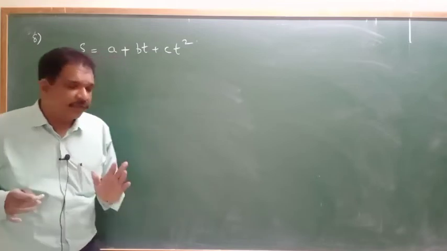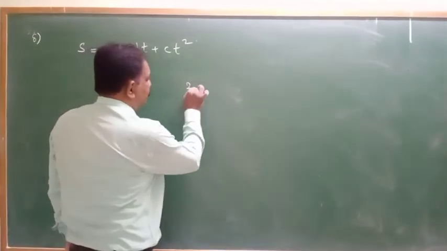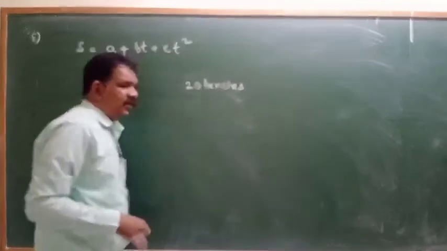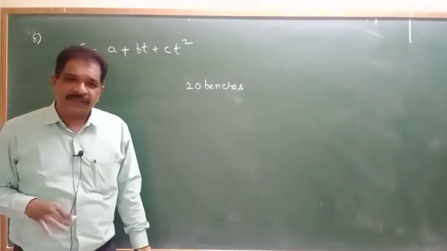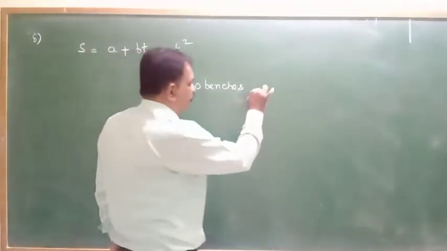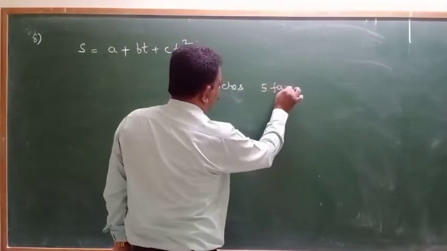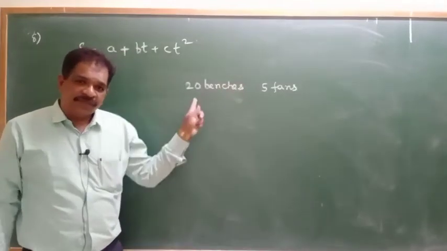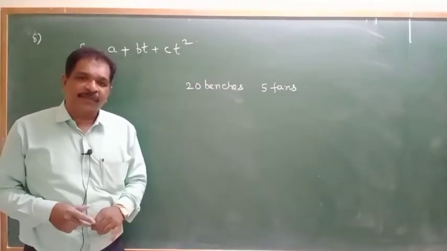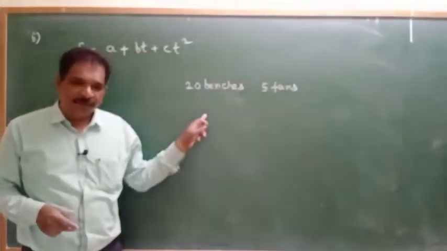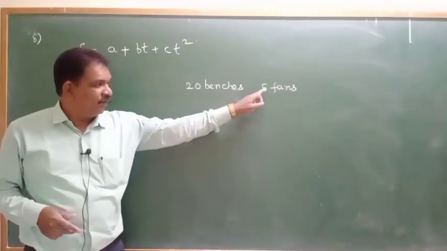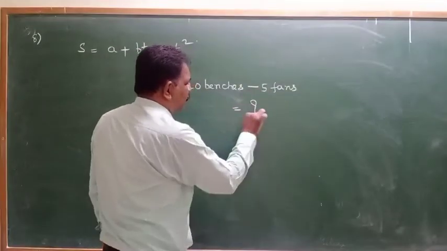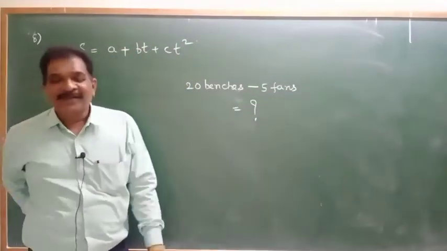For example, in your classroom, some 20 benches are there. Some 5 fans are there. You subtract 5 fans from the 20 benches, what is the answer? Is it meaningful? You tell me the answer. It is meaningless.